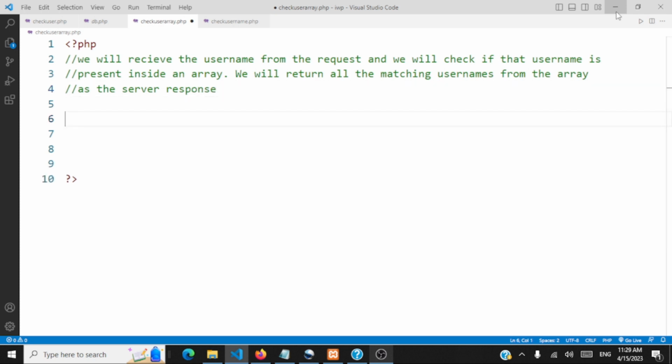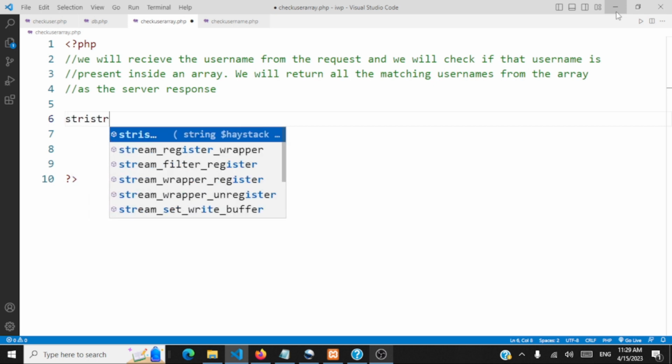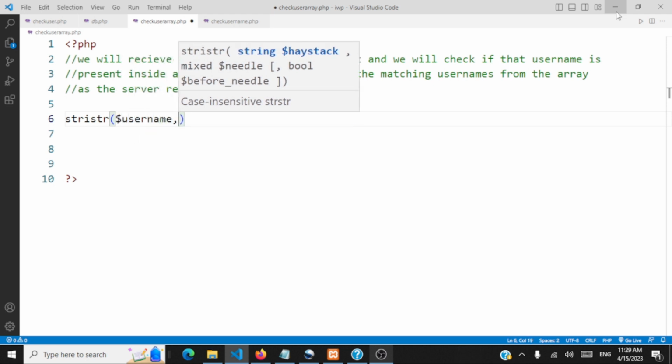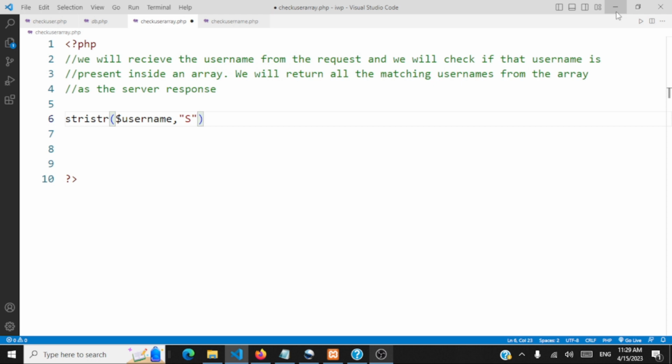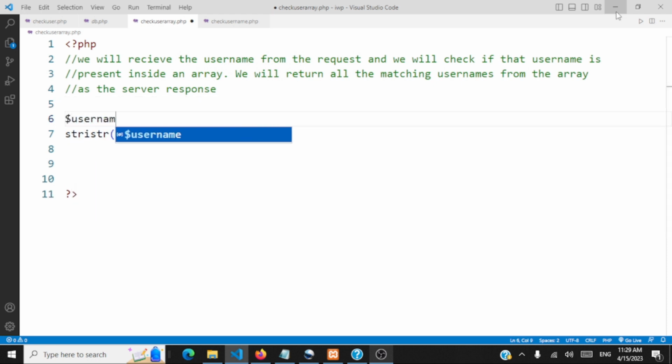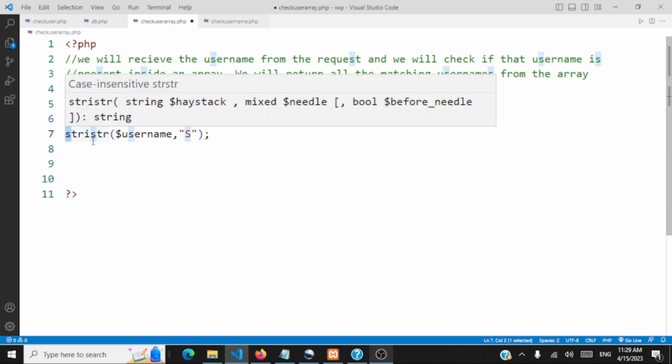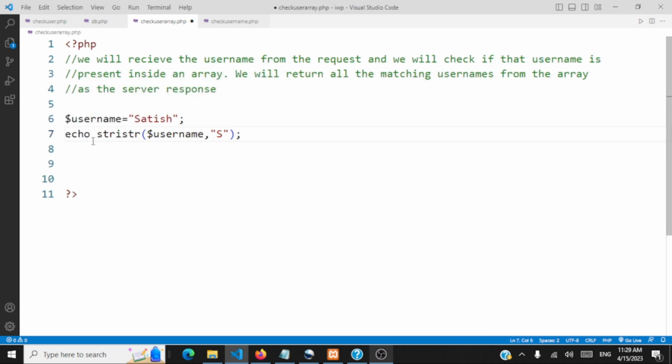Before even starting to code the script, we will understand this specific method in PHP, that is stristr. What is the use of this? It's going to take two fields. One is the search string, and another one is what we are going to search for. Let me define the search string with the value Satish. Now I'm going to search for "s" within the username, and if a match is found, the rest of the string will be returned. Let me echo it. Let's take a look at the result.